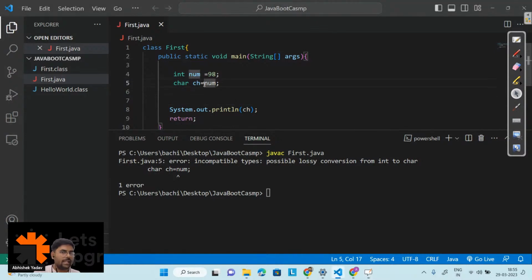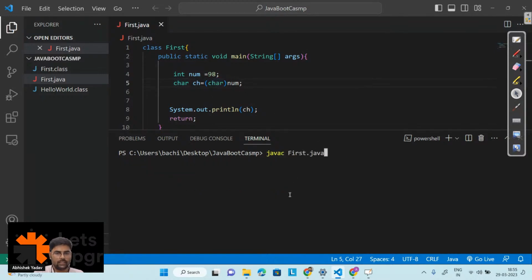And how can I use the power of explicit conversion? I will use a round bracket where I am doing the conversion, and in that round bracket I will write char, because I want num as a character here. So here I have written char, and we are explicitly doing this conversion. Let's try to run the program. Clear the screen. This time I am getting the output B.